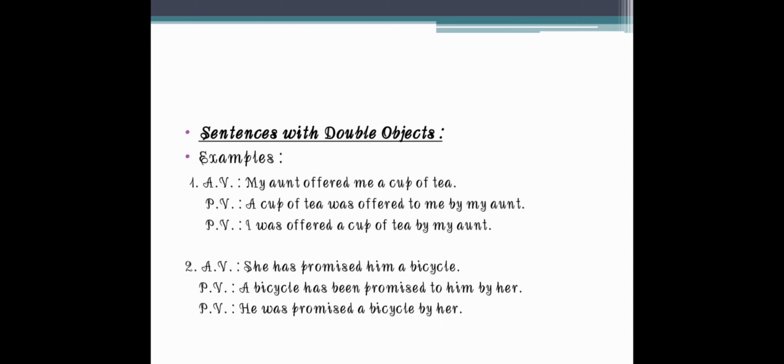You can take either of the objects at the beginning of the sentence, but don't remove the second object from the sentence, and the subject will be at the end of the sentence. Remember this thing. A cup of tea was offered to me by my aunt. And if we take me as the subject, at the beginning of the sentence, I was offered a cup of tea by my aunt.